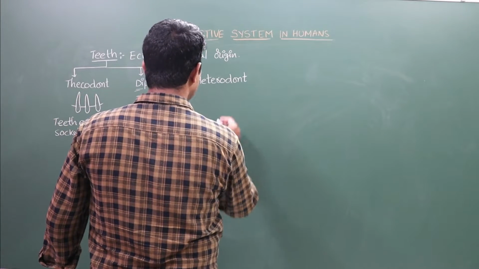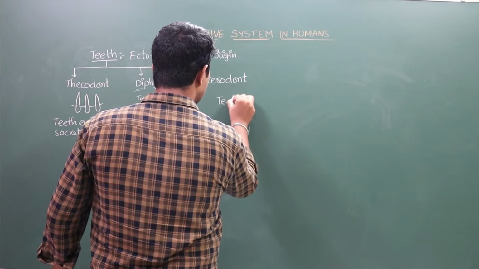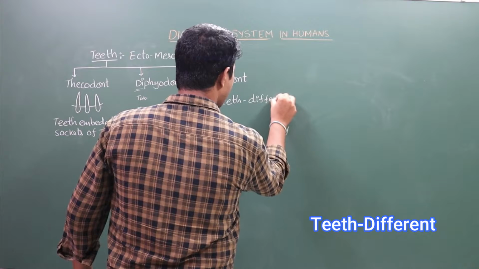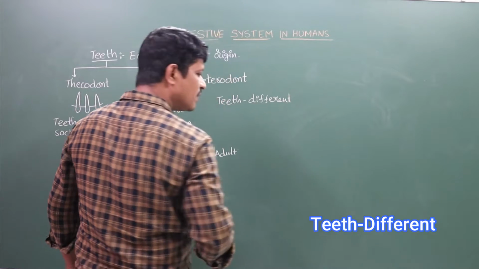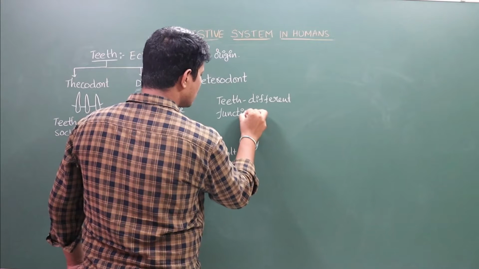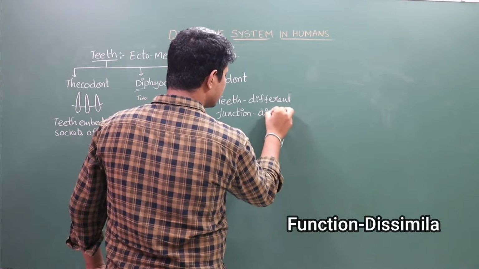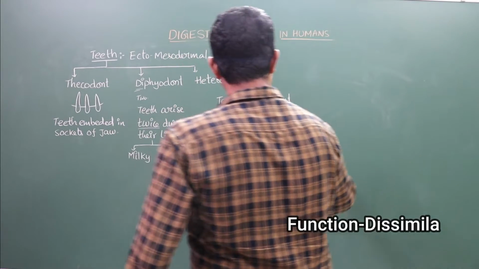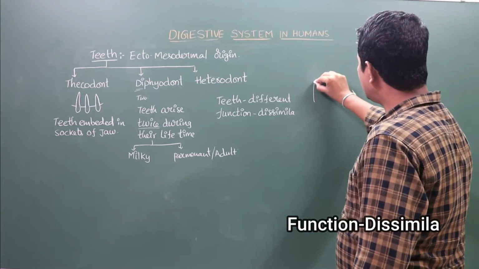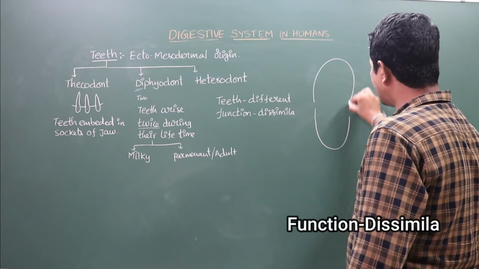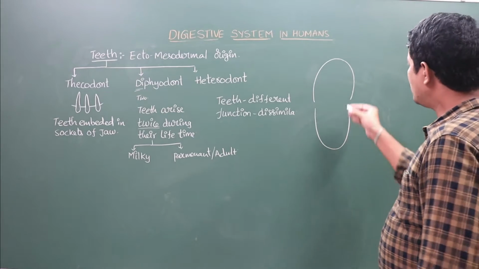In the heterodont condition, the teeth are different, whereas the functions are also dissimilar, not similar. See here, in this heterodont type of teeth, this is the upper jaw and this is the lower jaw.